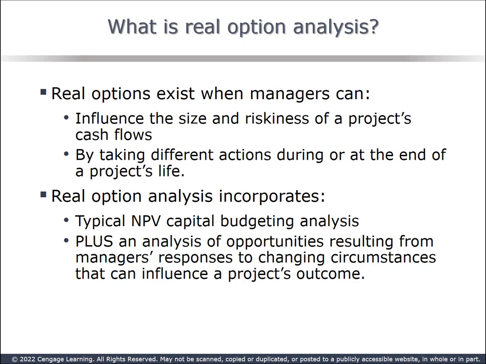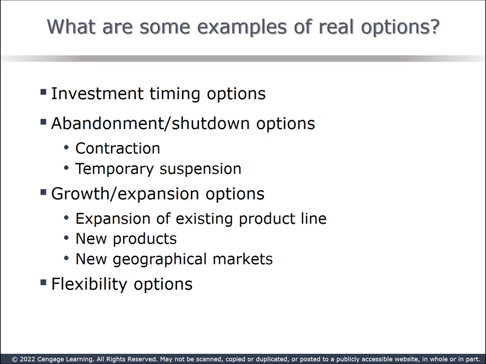While the actual application of true real option analysis is beyond this course, we can take an overall look at what it involves. Real options involve anything that can be done before or during the project's life to reduce risk or improve profit. Investment timing options could involve starting with a pilot project before committing major funding, or delaying a project start to obtain better market data.